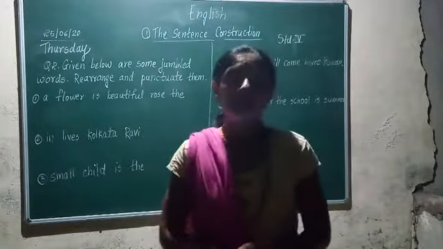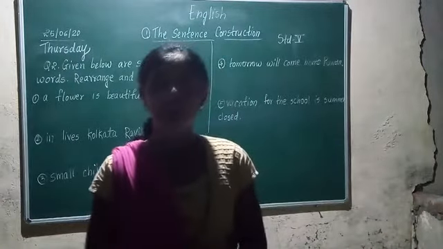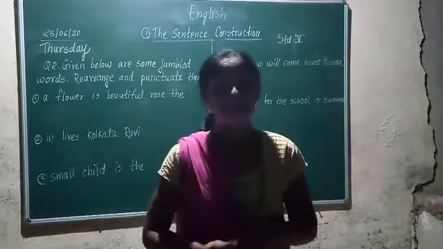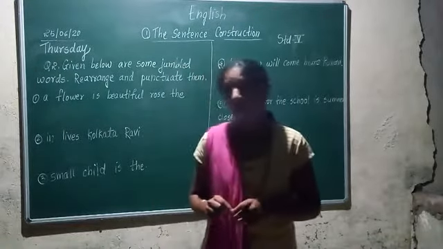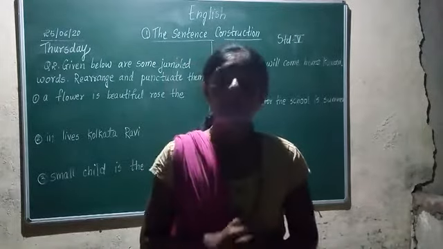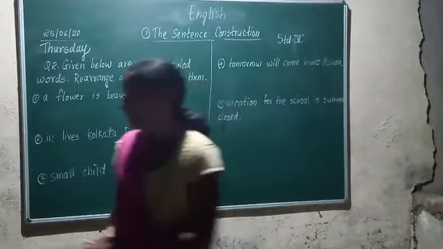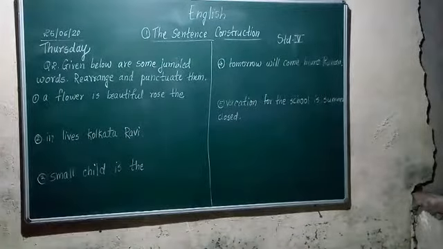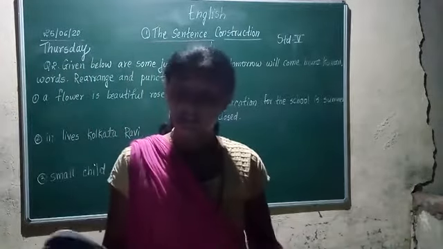Yesterday we were talking about sentence construction, and in sentence construction we were talking about subject and predicate. What is subject? Subject is the doer of the action, correct? Subject can be either a noun or a pronoun. Subject is also called the naming part of the sentence.